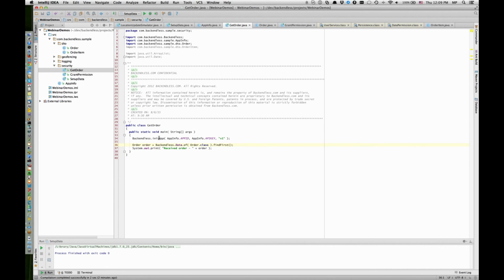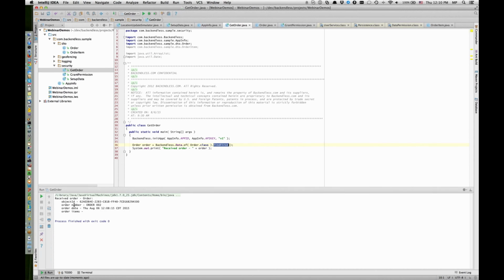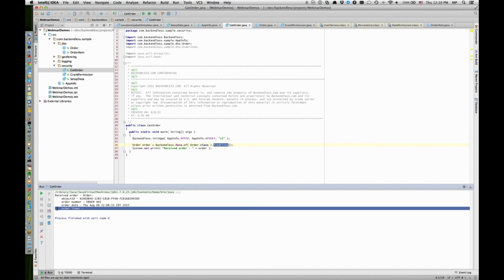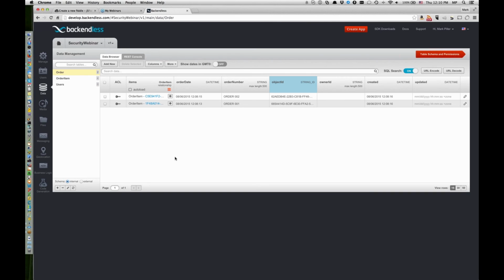So here I do have a little example that once again initializes the application and then retrieves the first order from the order table and then prints it out. And this is what this would look like. So now we got the order. Notice that the order items collection is empty. It's not displayed. And this is for the reason that related objects are not loaded by default.